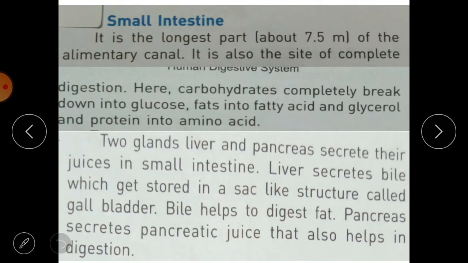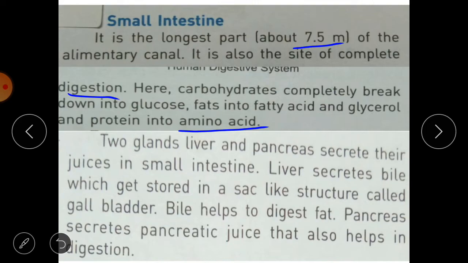Then we have the small intestine. It is the longest part of the alimentary canal, that is 7.5 meters long, and it is also the site of complete digestion. Here in the small intestine, food is completely digested. Carbohydrates are completely broken down into glucose, fats are broken down into fatty acids and glycerol, and proteins are broken down into amino acids. It means all the nutrients are separated here from the food.